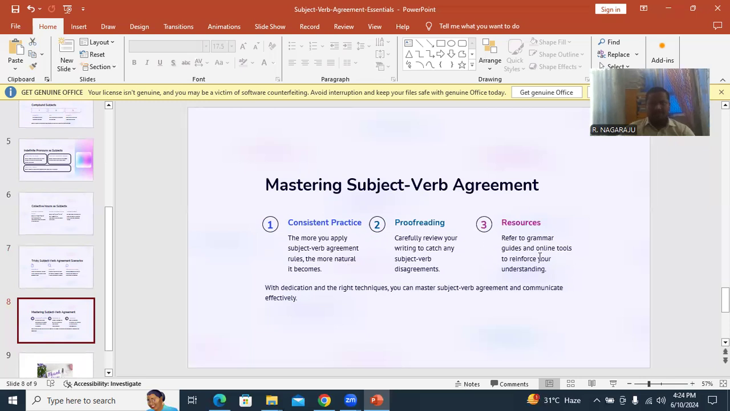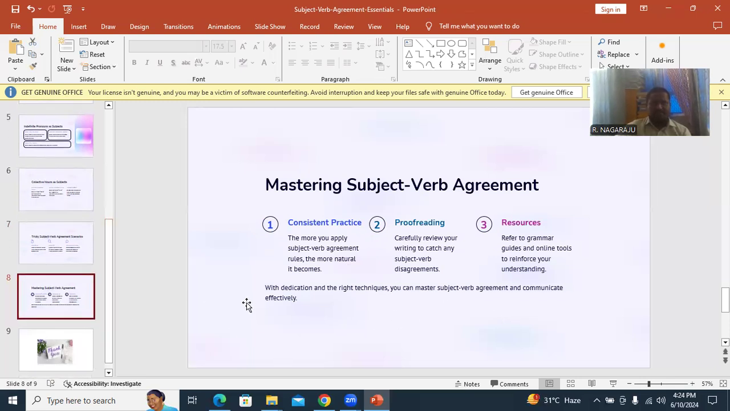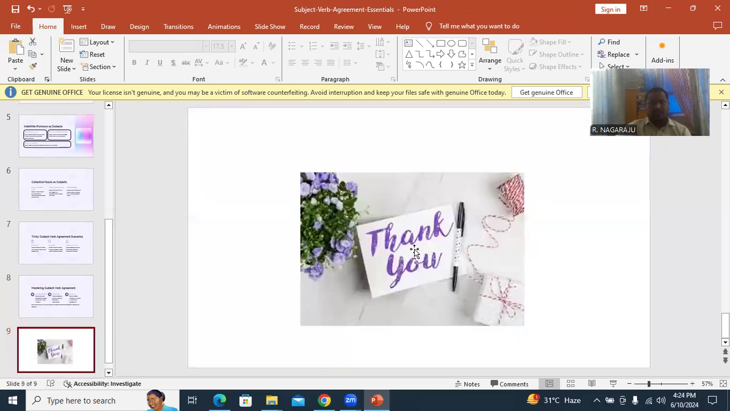For resources, refer to grammar guides and online tools to reinforce your understanding. Put dedication into this matter and we will understand very clearly. Hopefully you are getting this information on subject-verb agreement.